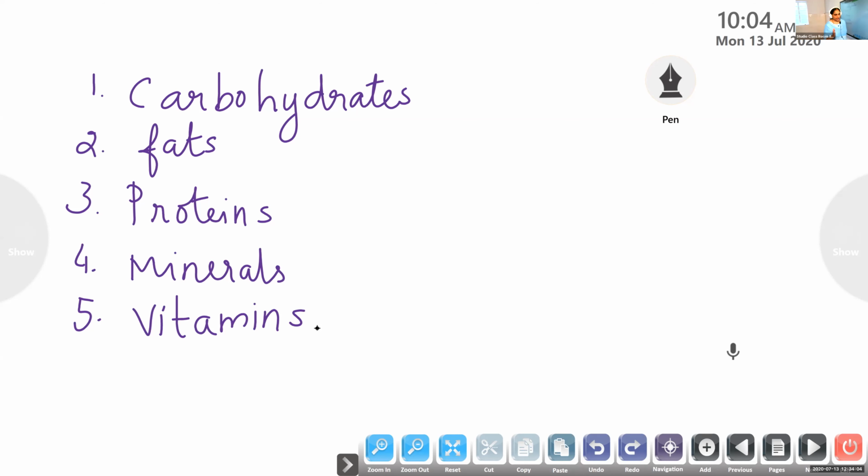So together we can say carbohydrates and fats are energy giving. Some of you are making a mistake and saying they are energy giving food. Is that food? They are energy giving nutrients. Very good.